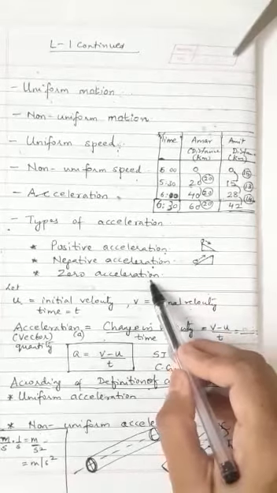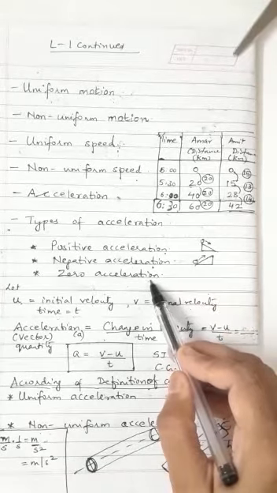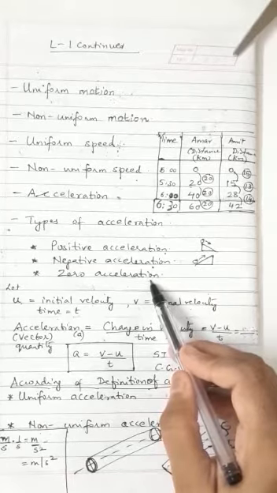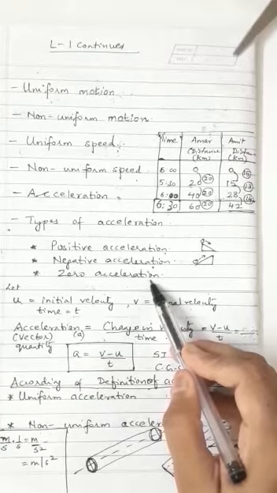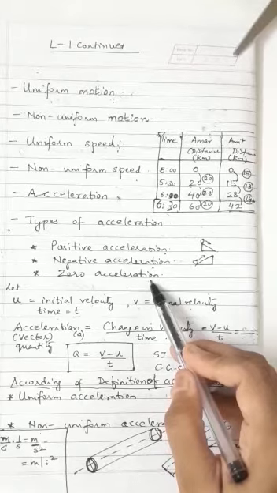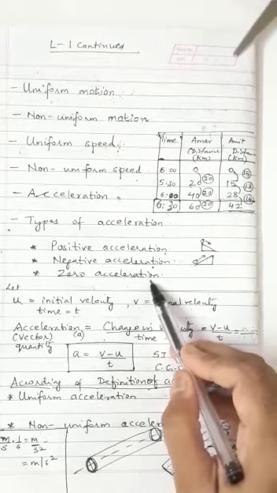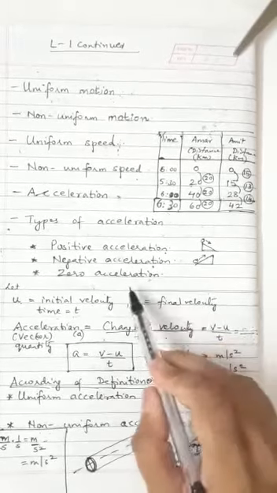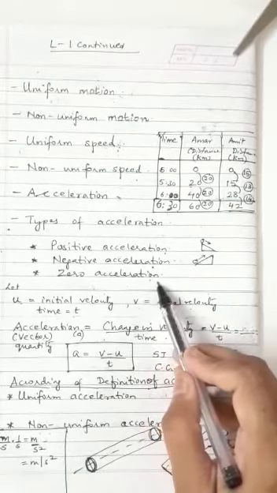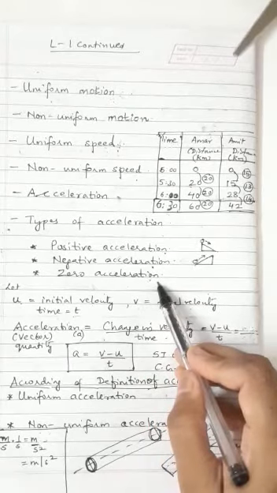The third type of acceleration is zero acceleration. When there is no change in the velocity of a body with time, its acceleration is zero. Example: when a body is at rest, its acceleration is zero.